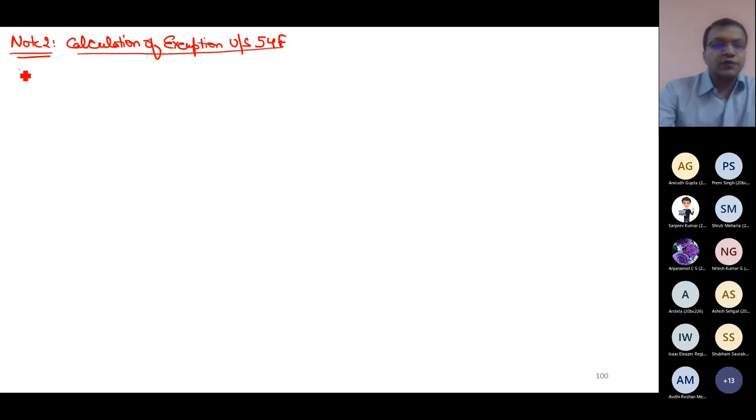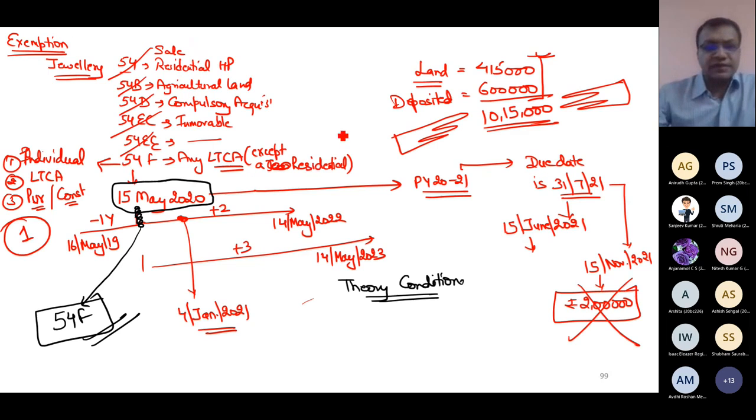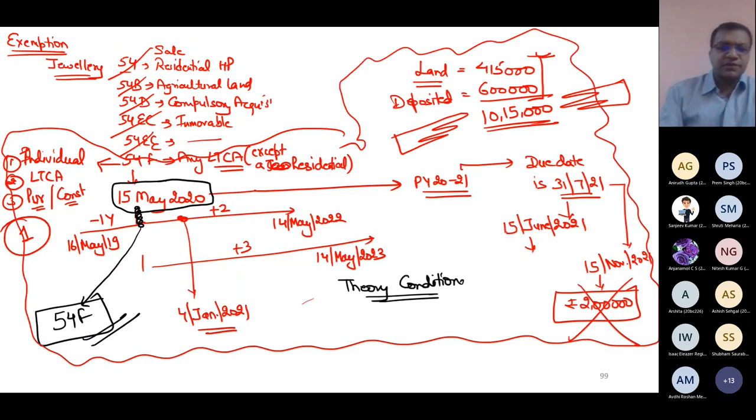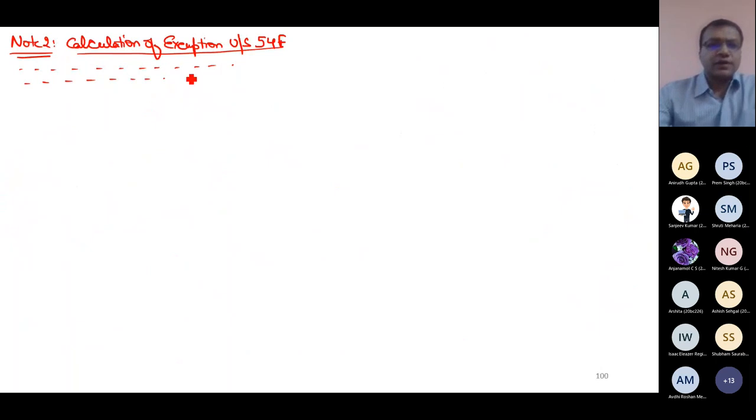First of all, you have to explain the theory of why 54F will be available, the points which I told you on the previous screen. You have to write this in simple language. First you write this theory and then the calculation.